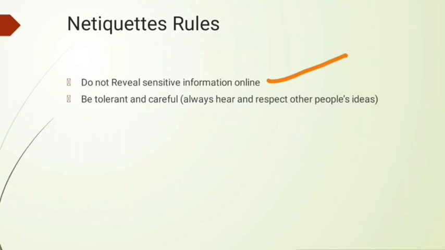The next one is be tolerant and careful. Always hear and respect other people's ideas. Suppose someone is giving an idea, and you just troll them. It is bad manners on the internet. You just have to respect and hear other people's thoughts.